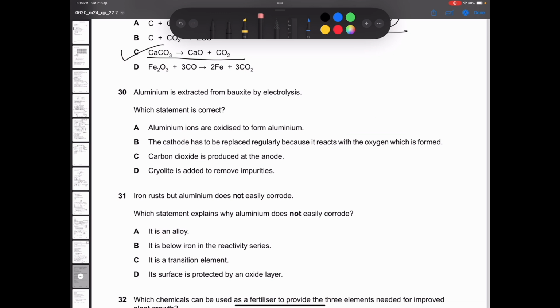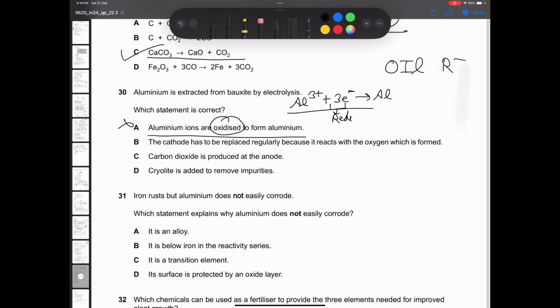Now, question number 30. Aluminium is extracted from bauxite by electrolysis. Which statement is correct? Aluminium ions are oxidized to form aluminium. See, this statement is incorrect. Aluminium ions gain electrons to form aluminium, right? This is gaining electrons. And reduction is gain of electrons. So they're saying oxidation, incorrect. You can remember the mnemonic OIL RIG. Oxidation is loss, reduction is gain. Here you are gaining, not losing. So statement A is incorrect.